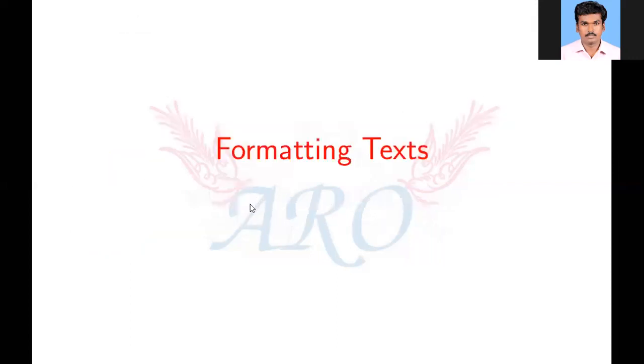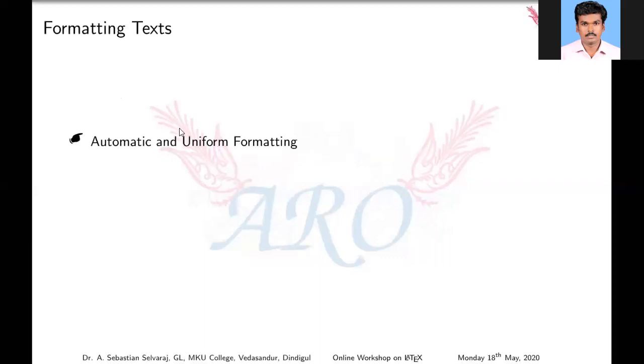How to format text in Word? Usually we are in a Word processor, and we do formatting only after selecting the text. We may use left, right, center, and so on. But in LaTeX we can't do it like that. We have some formats. It is automatic and uniform formatting. If you define it once in your preamble, it applies globally to your whole document.